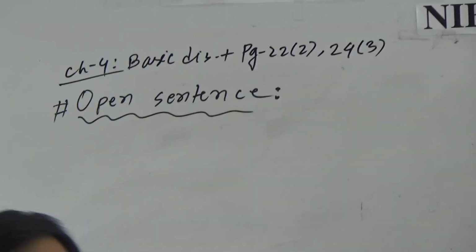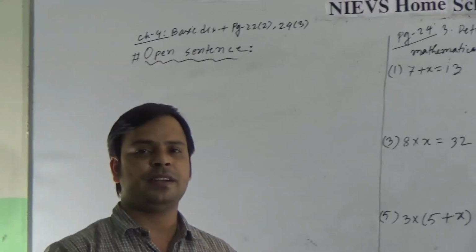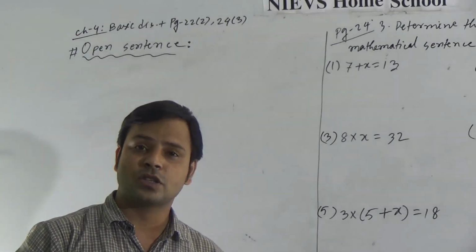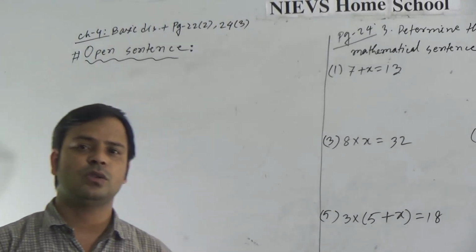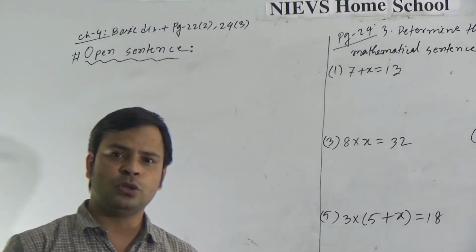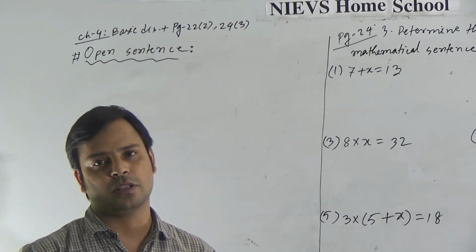A sentence is called open when we do not know whether it is true or false.